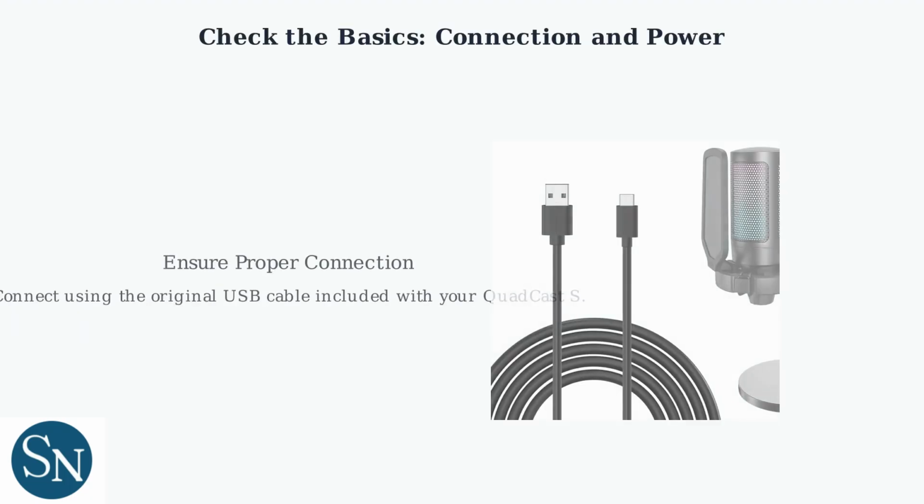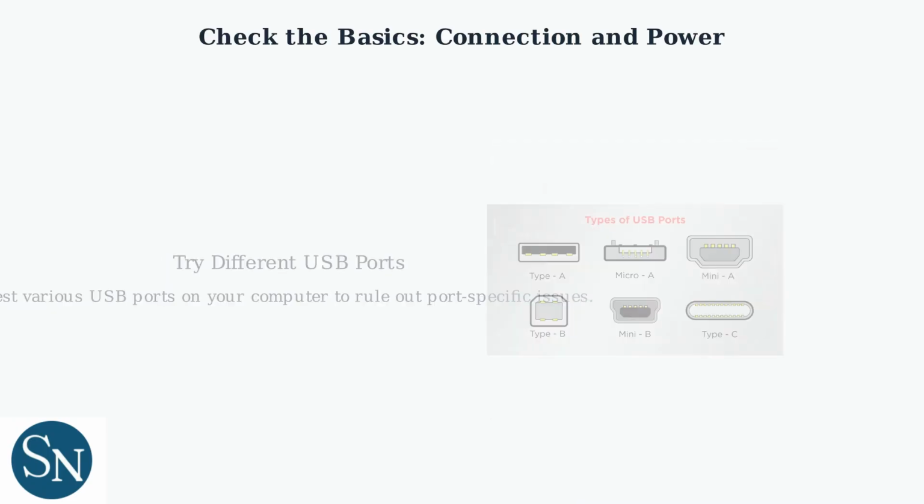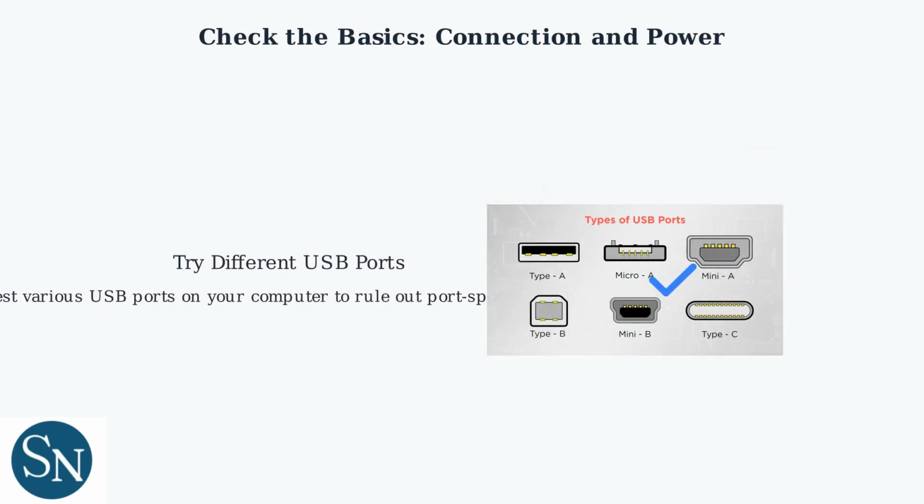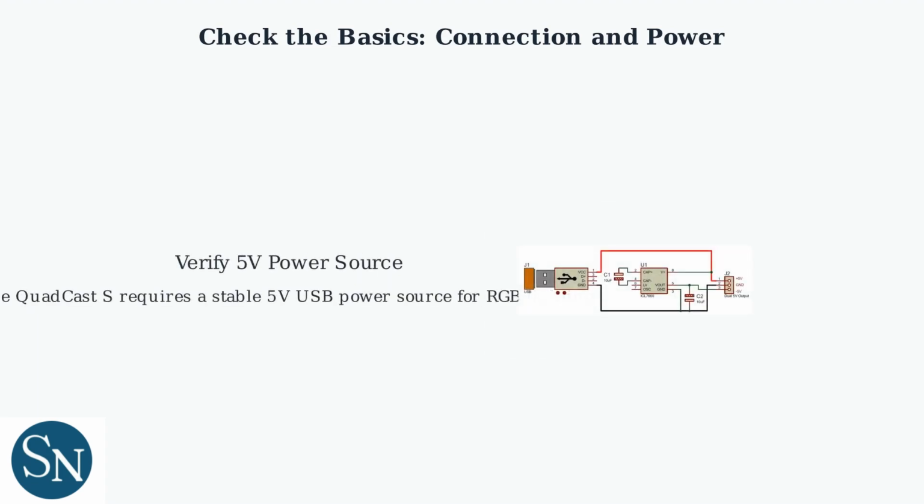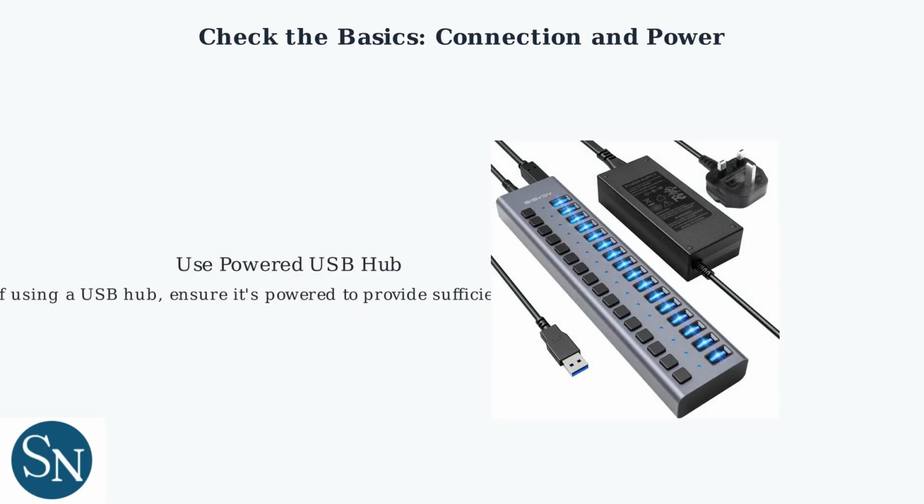First, ensure your QuadCast S is properly connected using the original USB cable that came with the microphone. Try connecting to different USB ports on your computer to eliminate port-specific problems. The microphone requires a stable 5-volt USB power source to operate the RGB lighting system. If using a USB hub, make sure it's powered to provide adequate current for the microphone. The error code USB004 often points to connection problems, so addressing these basics should resolve most issues.